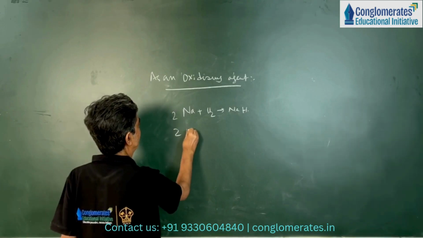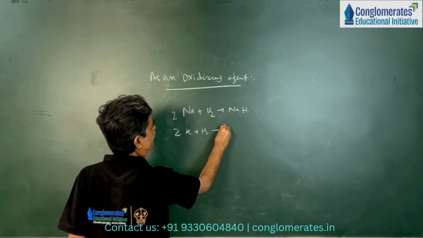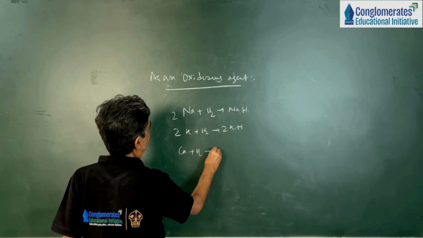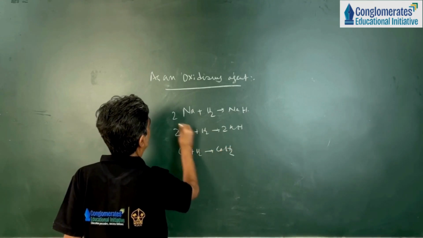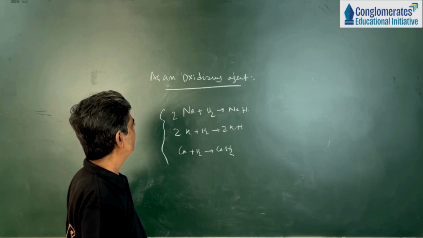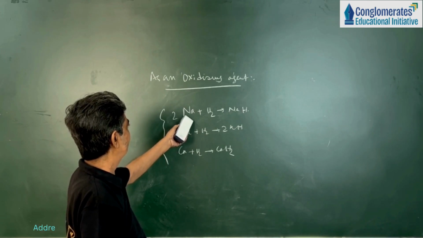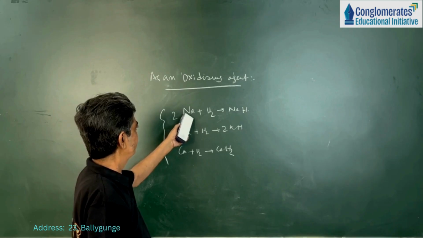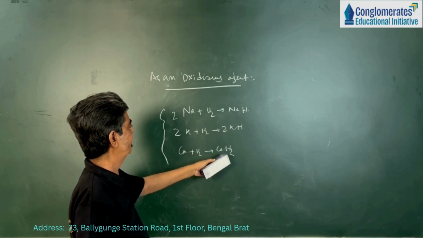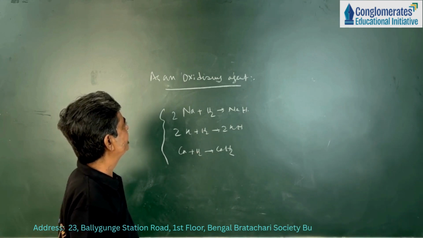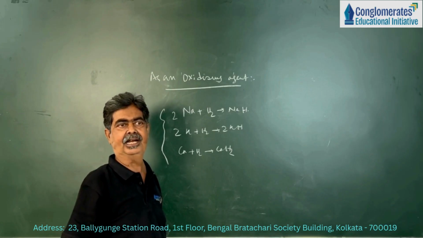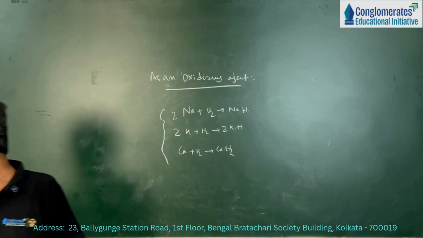Similarly, 2K plus H2 gives 2KH, Ca plus H2 gives CaH2. Those are the examples where hydrogen acts as an oxidizing agent. How do we say? Because you see the sodium metal is oxidized to sodium hydride, followed by potassium hydride and calcium hydride. So here we can conclude that hydrogen gas can act as both an oxidizing and reducing agent.